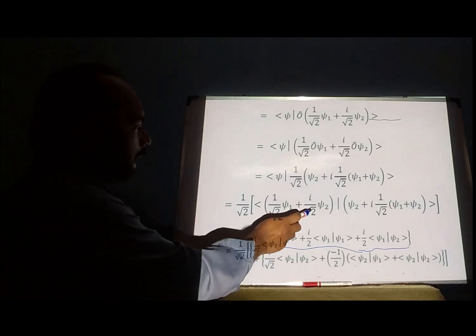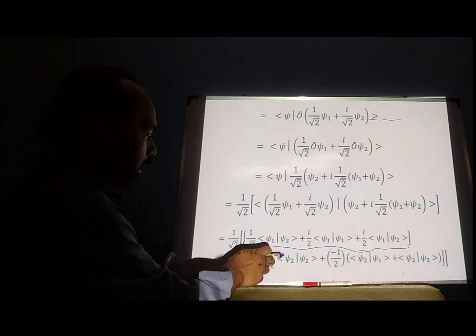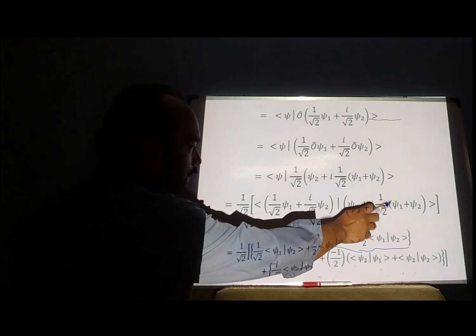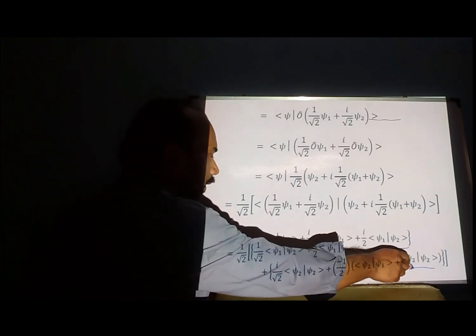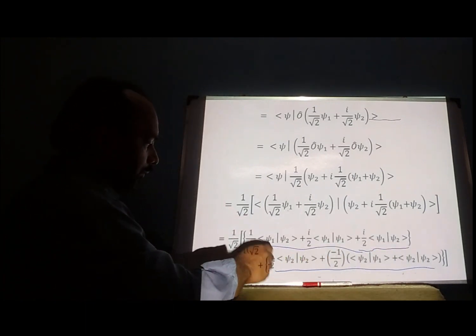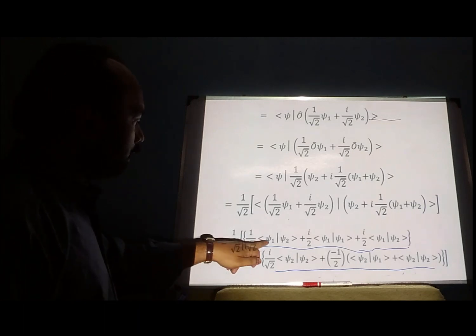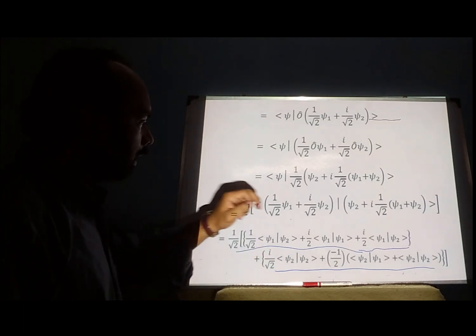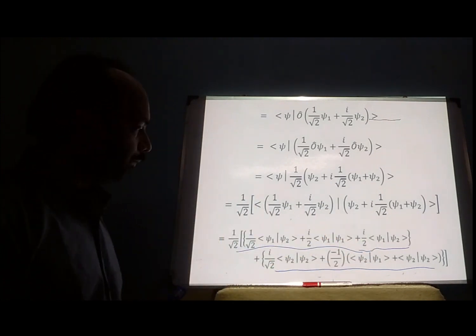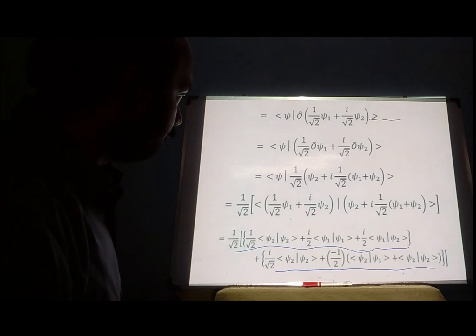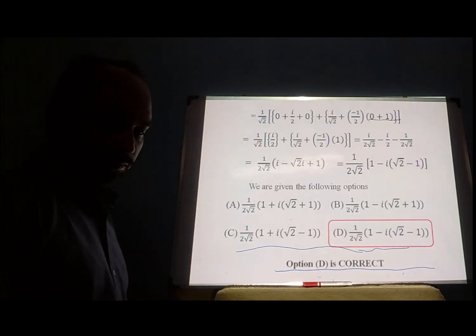And then psi 2 on psi 2 plus this quantity. So psi 2, psi 2, psi 2, psi 1 and psi 2, psi 2. Again these 3 points. Now since they are orthonormal, this one will be 0, this one will be 0, this one will be 0. And we got this one.